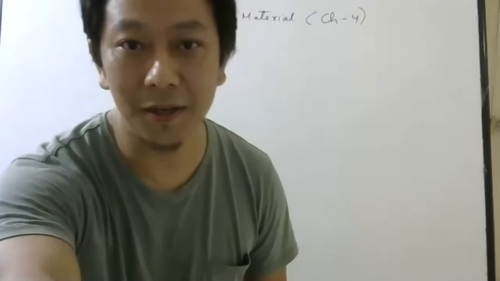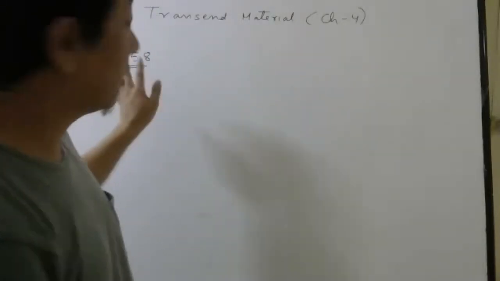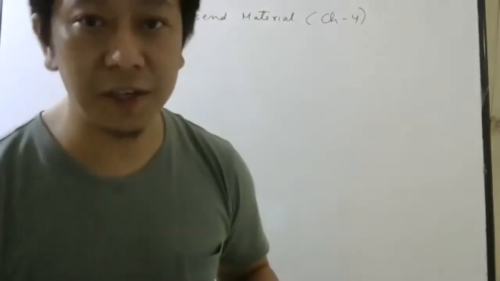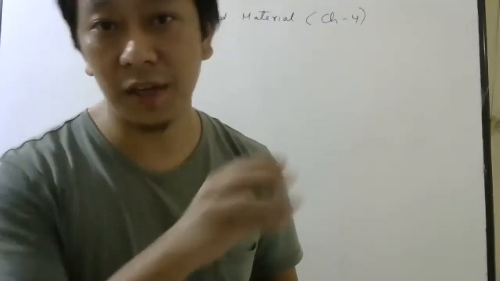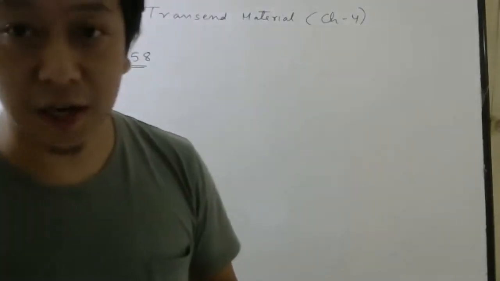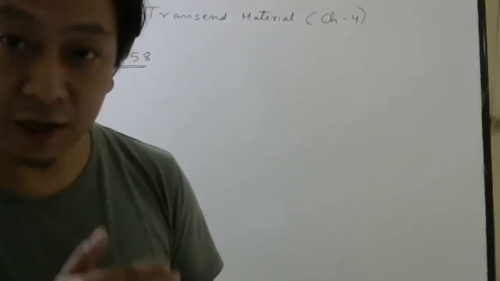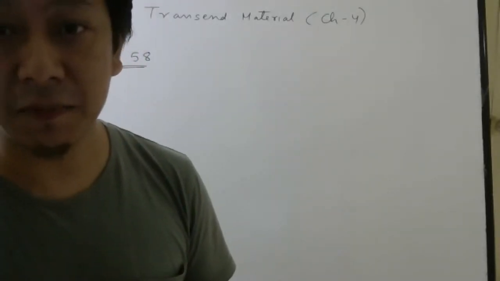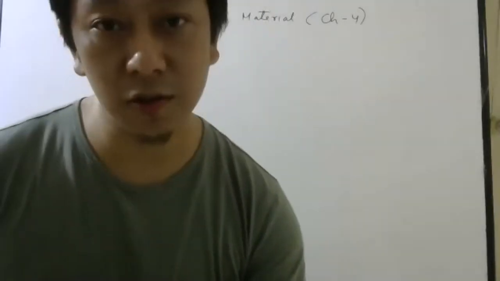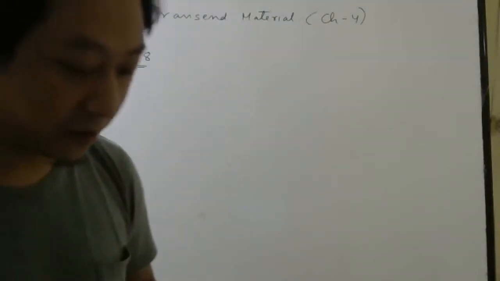Good morning, everyone. Before we start the next chapter, some questions are still pending from Transcend Material, chapter 4, question number 58. Though it is actually chapter 5, chapter 4 and chapter 5 are both related to magnetism, so I have clubbed them together in this chapter 4. All questions from both the chapters are there. Please take out your Transcend Material. Chapter 4, question number 58 onwards belongs to the magnetism and matter chapter. Let us quickly solve these questions so that we can start the next chapter. Please get your material.